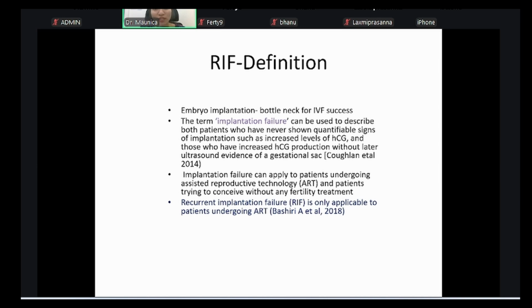The term implantation failure can be applicable to anybody, like IUI treatment, ovulation induction treatment, or even people who are trying naturally. Probably an embryo is forming in the body, but the uterus did not allow it to implant. So implantation failure in general can be applicable to any person. But recurrent implantation failure is only applicable to patients undergoing assisted reproductive technique treatments.